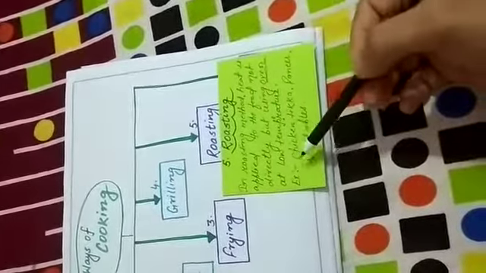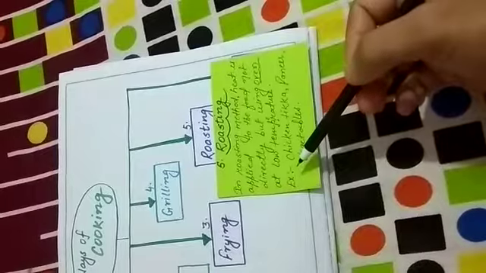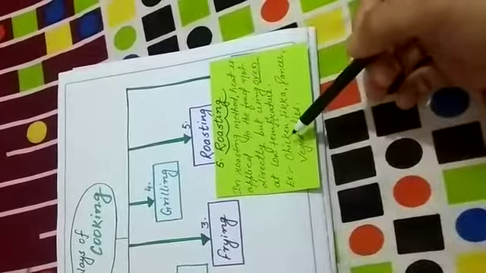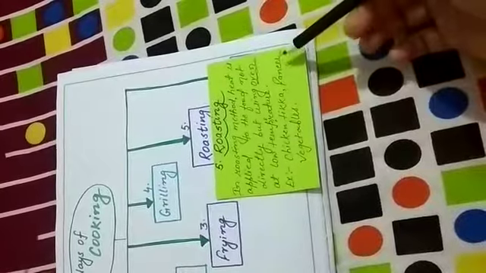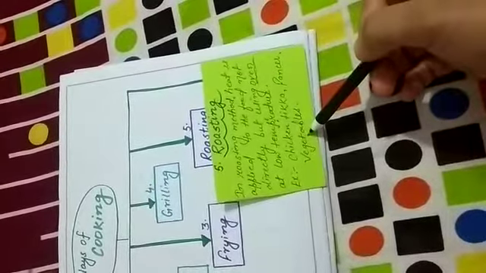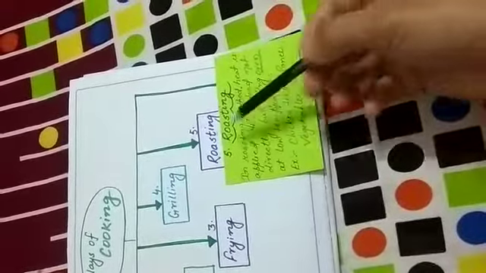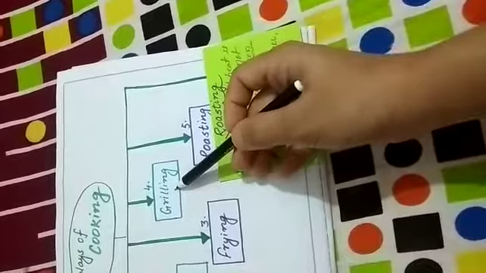If we talk about examples that can be cooked using the roasting method, then the examples are chicken tikka, paneer tikka and some vegetables. So this is all about the roasting method. It is also a healthy way of cooking, and grilling is also a healthy way of cooking.